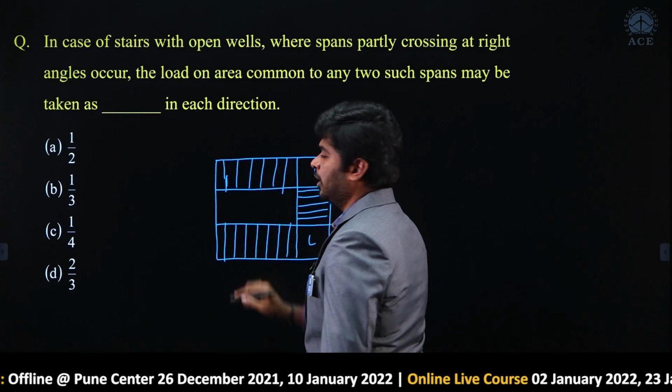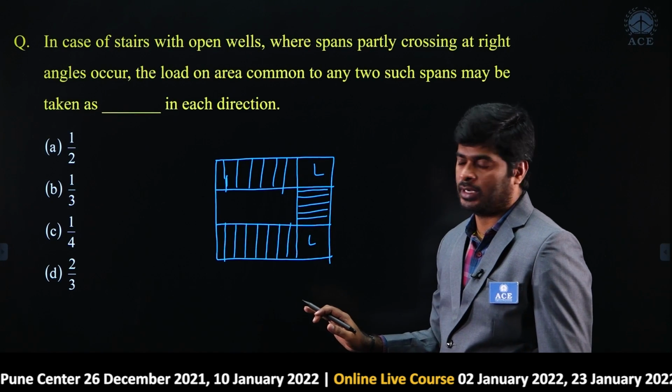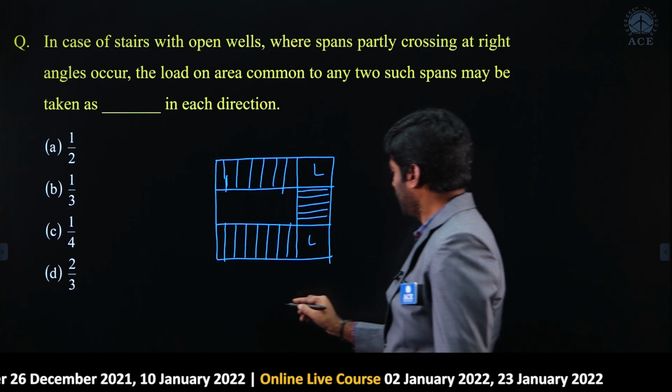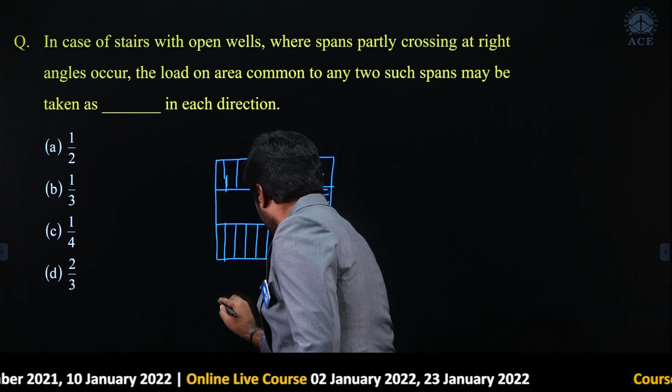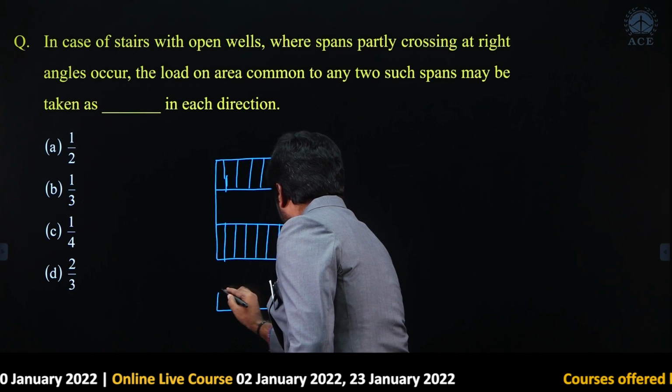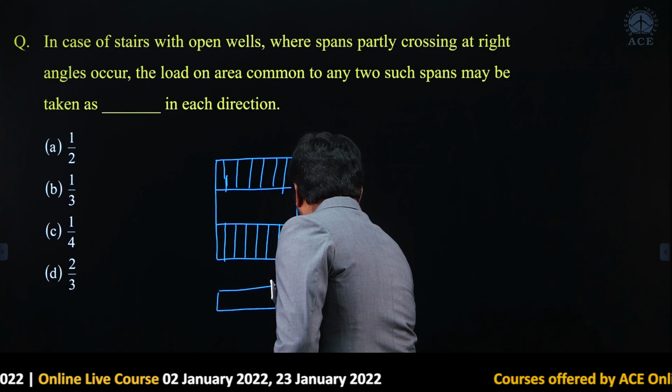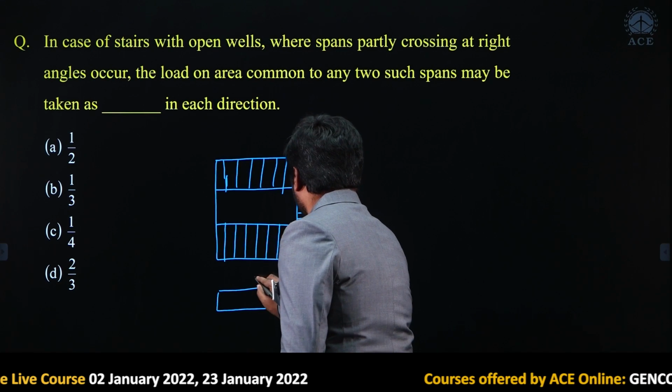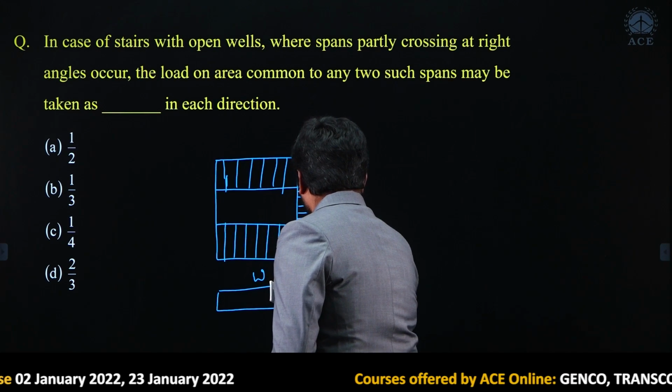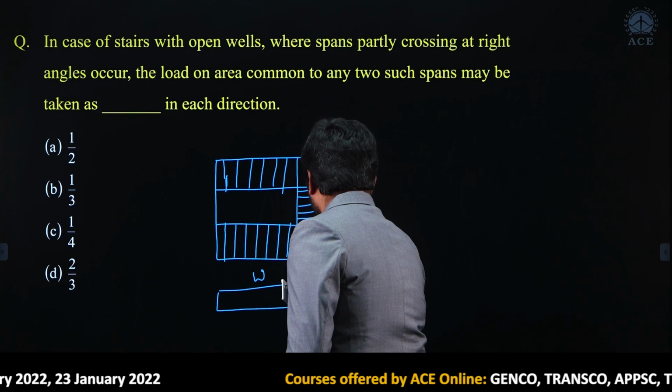Now, how do you take the load for this type of staircase? We can take the complete load up to here, but here only 50% we have to take. Here it is W, but here we are going to take W by 2.